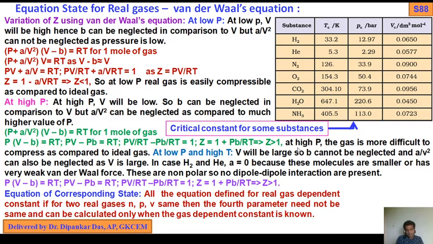All the equations defined for real gas depend on gas-dependent constants. If two real gases have the same n, P, V, then the fourth parameter need not be the same, and can be calculated only when the gas-dependent constant is known.